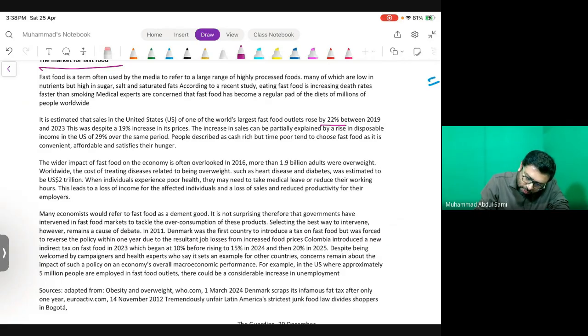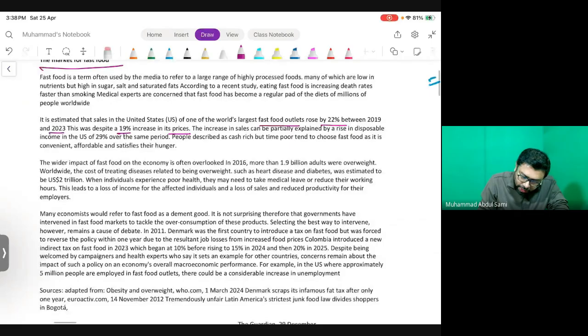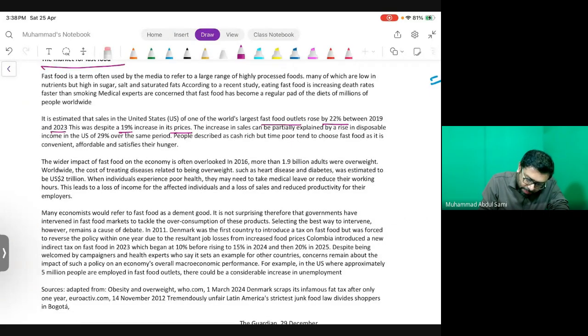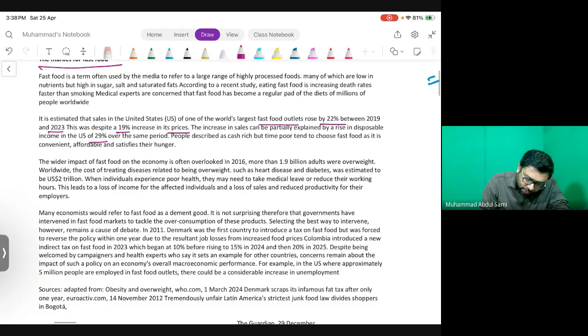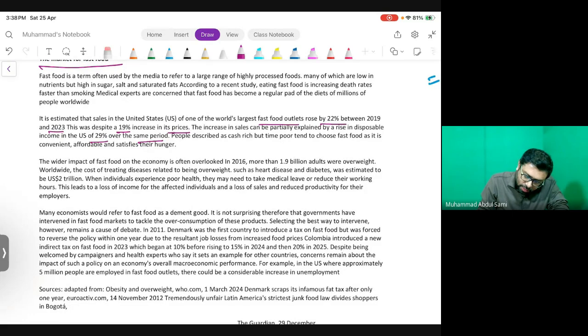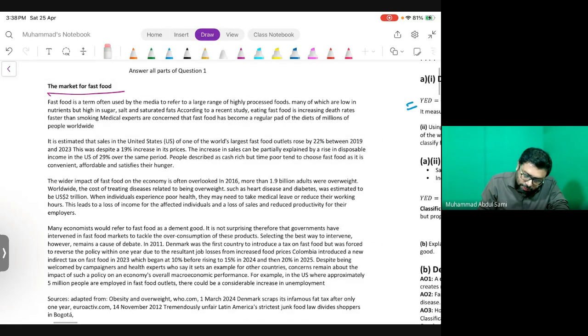22%, fast food outlets, 19% increase in prices, disposable income 29% over the same period. Okay, let's get back to the question.